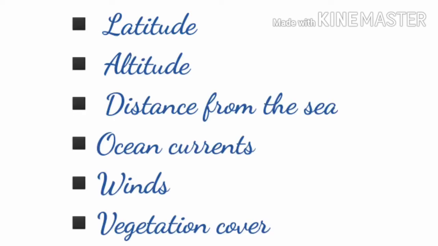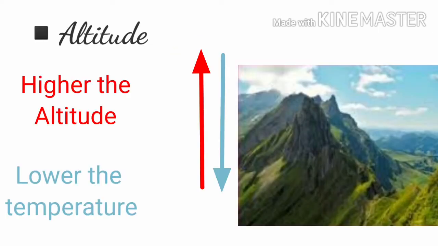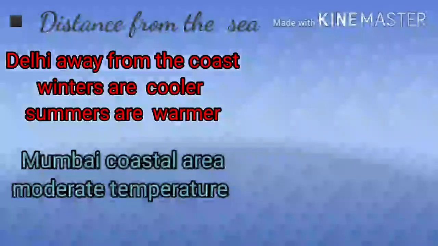They are the difference in the latitudinal position of a place. The equatorial regions are generally warm and polar regions are very cold. Another factor is altitude. Altitude means the height of a place from the sea level. When the height increases, the temperature decreases. That's why hilly areas are cooler than the plain region.